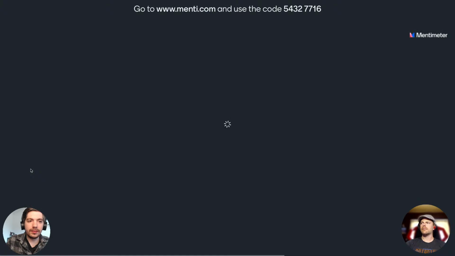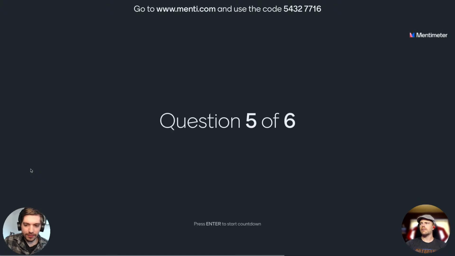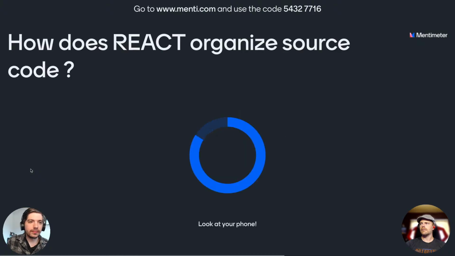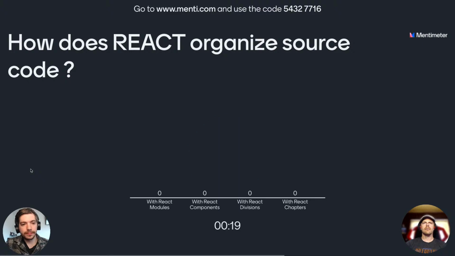All right. Question number 5. How does React organize source code? With React modules, with React components, with React divisions, or with React chapters?